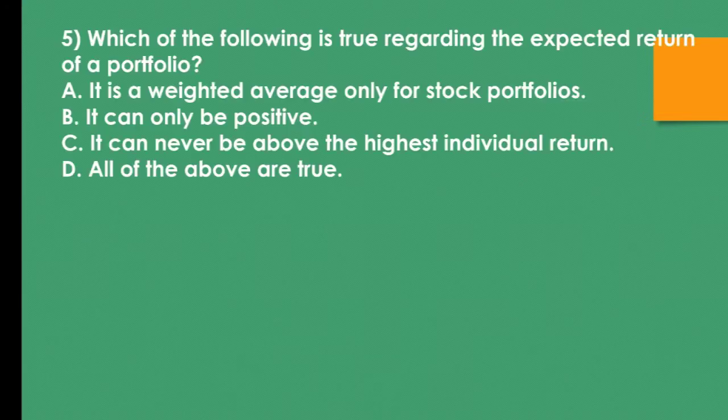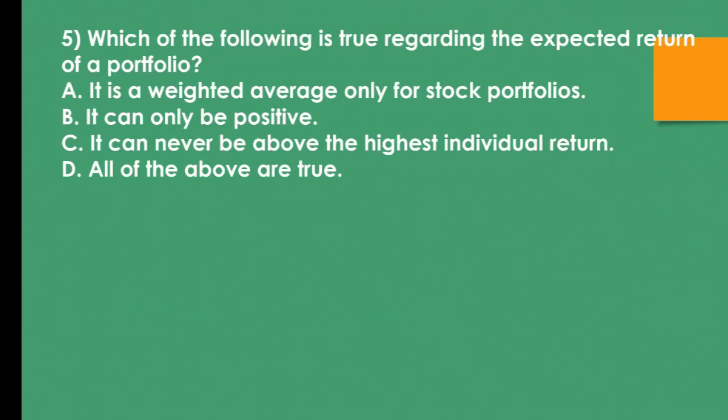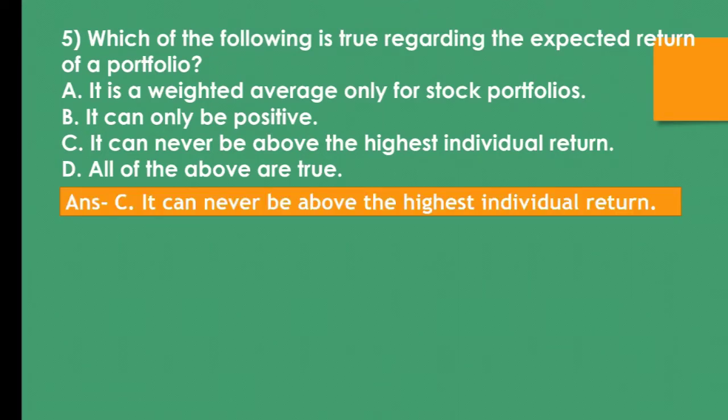Question number 5. Which of the following is true regarding the expected return of a portfolio? A. It is a weighted average only for stock portfolios. B. It can only be positive. C. It can never be above the highest individual return. D. All the above. The correct answer is C. It can never be above the highest individual return.